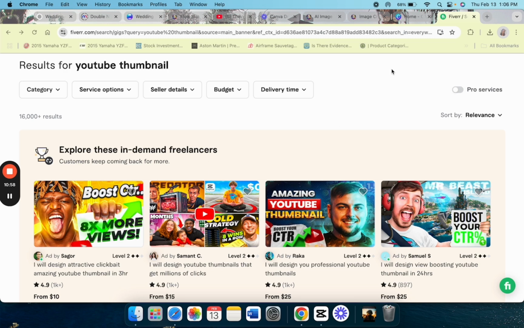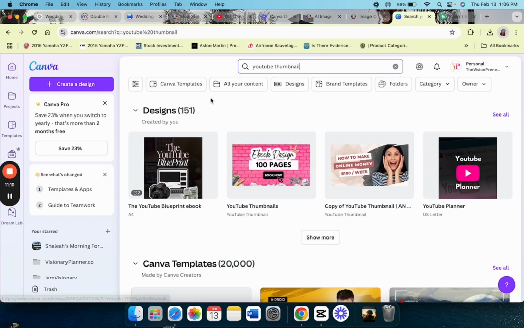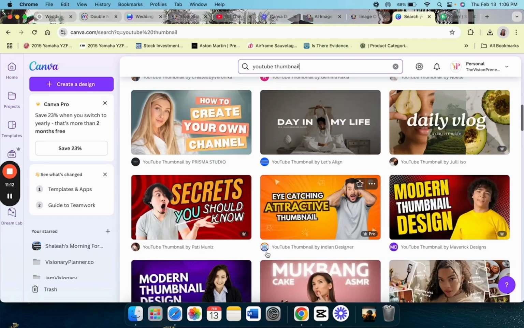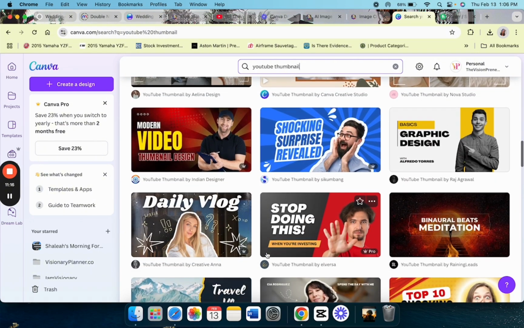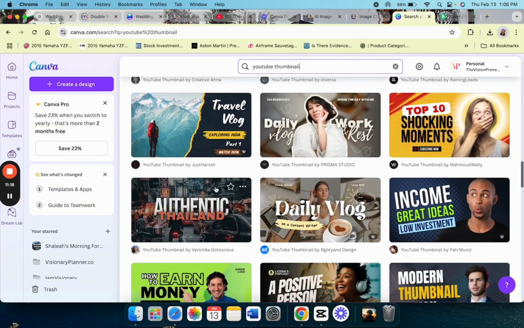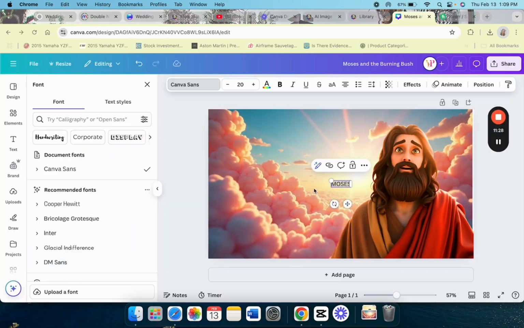So yeah, it's up to you whether you want to use Fiverr or if you want to create an original one in Canva. So these are what Canva's templates look like. And for the purposes of this video, I am going to just create a quick one in Canva.